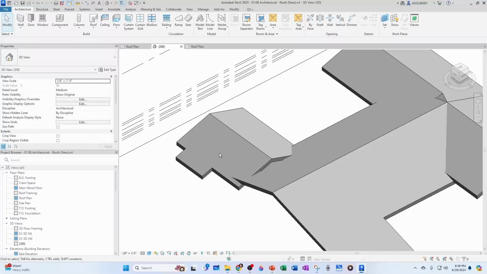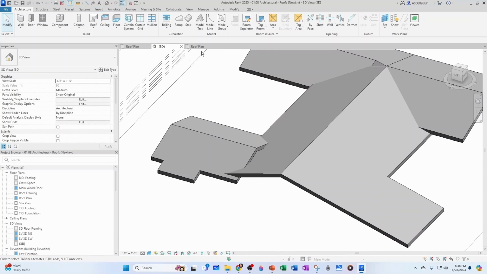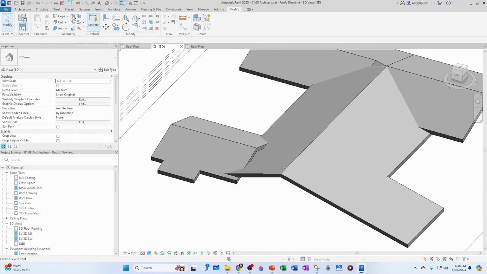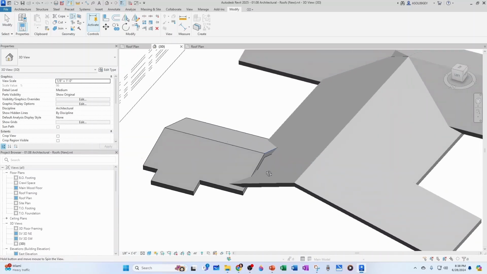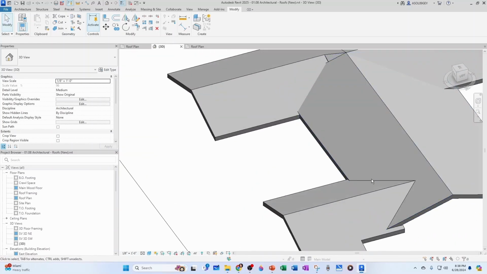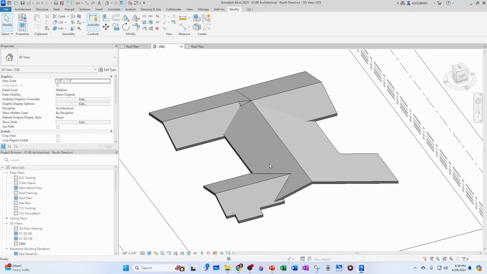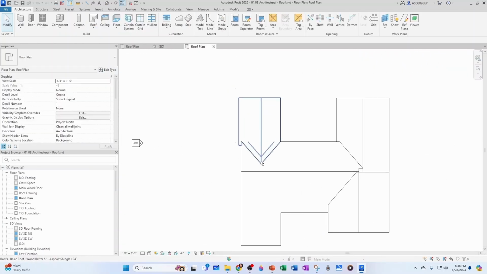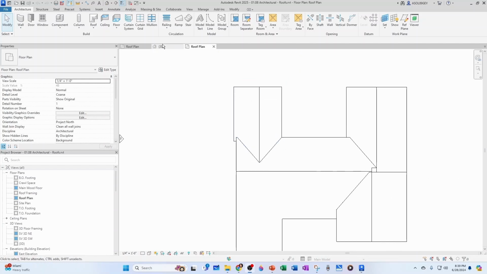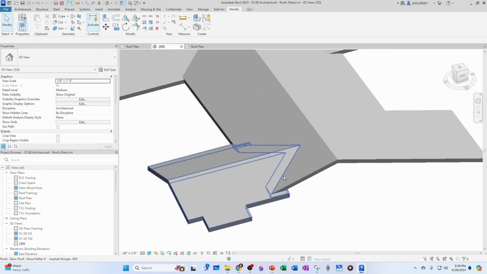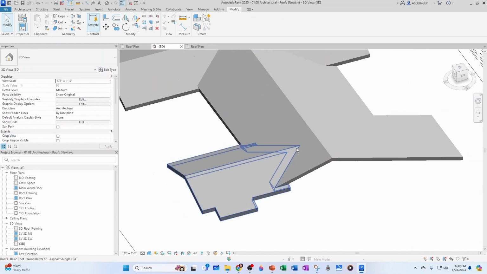Let's get started. And now this is what I was talking about. If you just do modify, join roof, and you click on this face, and you click on this face, see, it intersects it. And not only that, if you go to a roof plan, it defines your valleys automatically. And now here's something. If I go to my 3D view, this guy, yeah, he joined the roof, very nice.